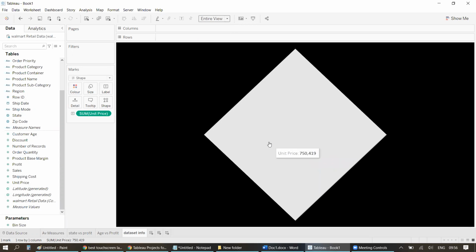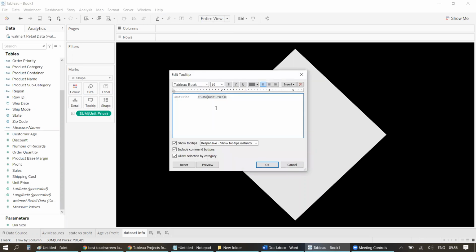Currently it's showing the unit price, right? I don't want that. I want some information out of it. So let's change to the tooltip. Here I'll write all the information. So this is a sample Walmart retail data set from one of the competitions containing information about some retail transactions.